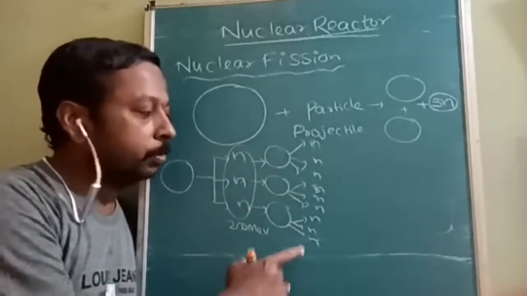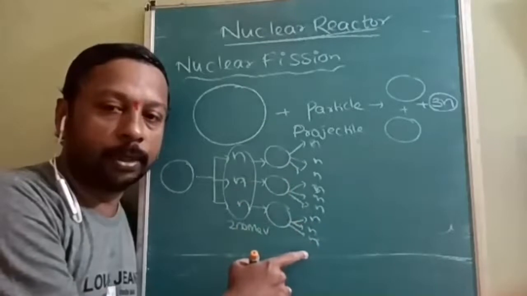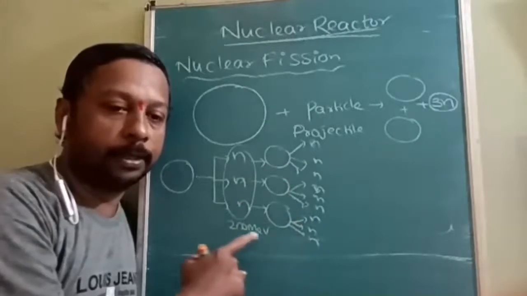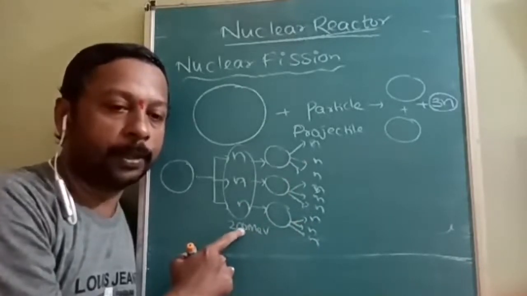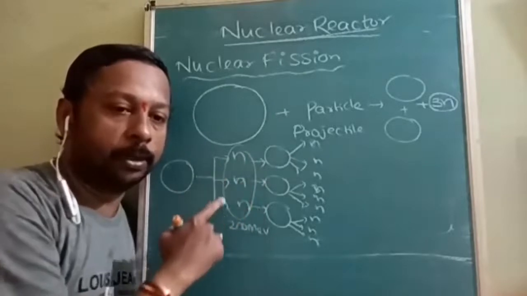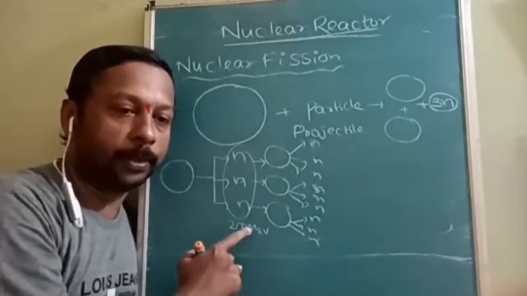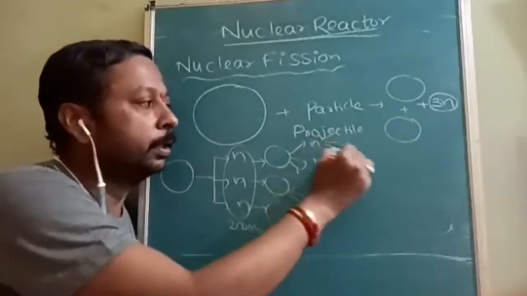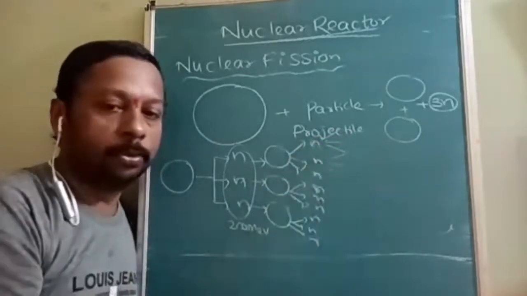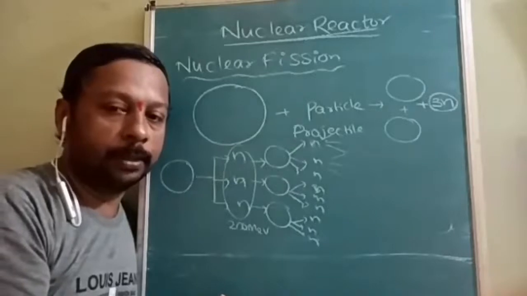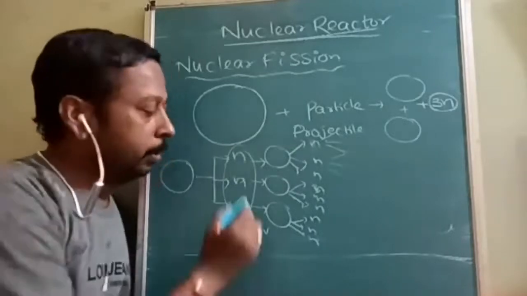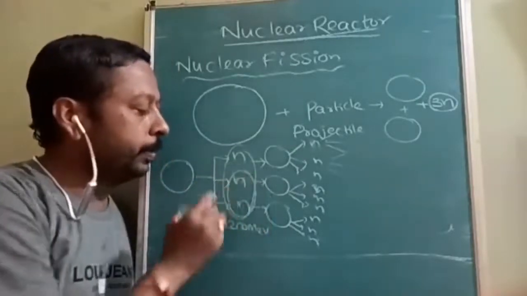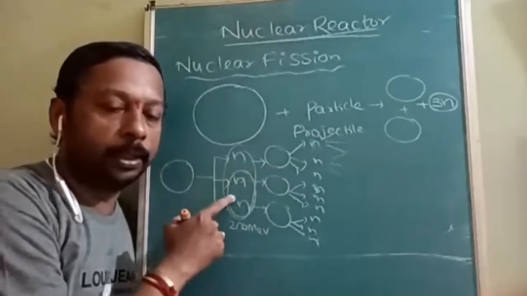So it is very difficult to control that much amount of energy in a short duration of time. We were unable to control even this 200 MeV alone, so it becomes highly impossible. Here again, this is 3, this is 3. So to control this chain, what is the best idea? To stop or to make these neutrons ineffective.